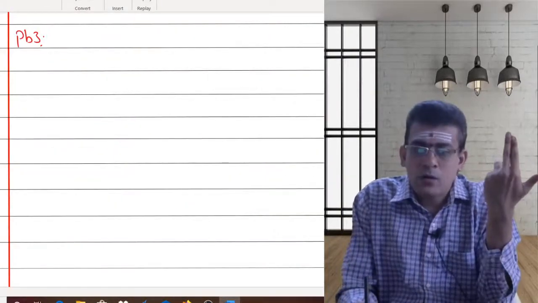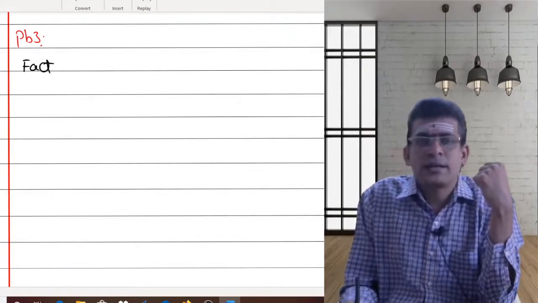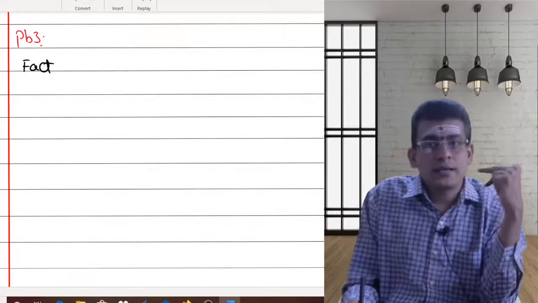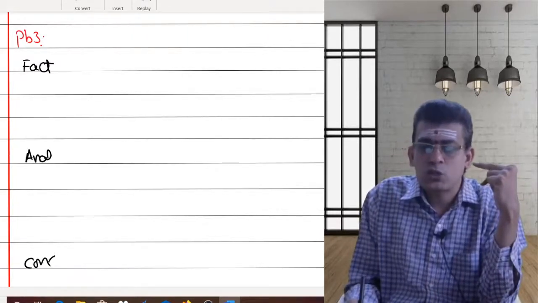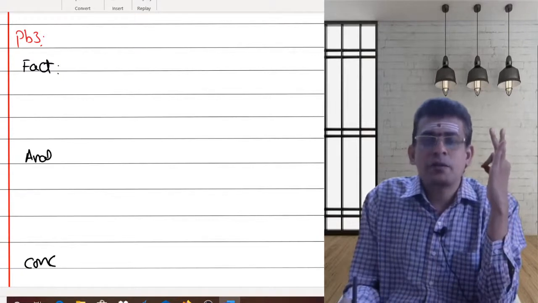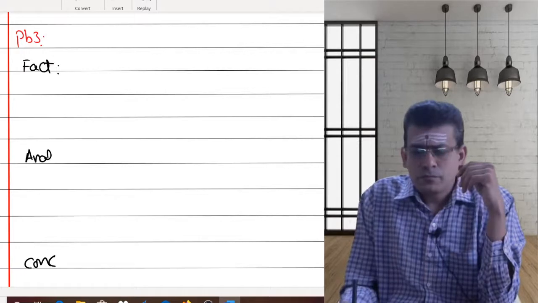In accounting standard 12, I had explained how you should write. You should write that as a part of facts. You should write that as a part of analysis. You should write that as a part of conclusion. So these three elements should always form part of this sort of scenario. Facts. What are the facts?